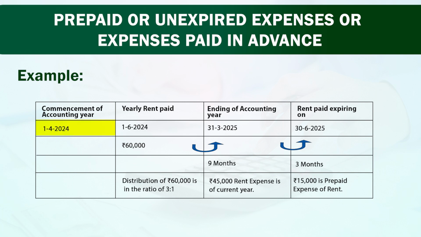Commencement of accounting year is 1/4/2024. Yearly rent paid is from 1/7/2024 and the accounting year ends on 31st March 2025, and rent is paid expiring on 30th June 2025. Therefore, we have to make two parts of this 60,000. The first 9 months completing on 31st March, and after 31st March up to 30th June, 3 months. Therefore, distribution of 60,000 is in the ratio of 3:1. Rupees 45,000 is rent expense of current year and rupees 15,000 is prepaid expense of rent.